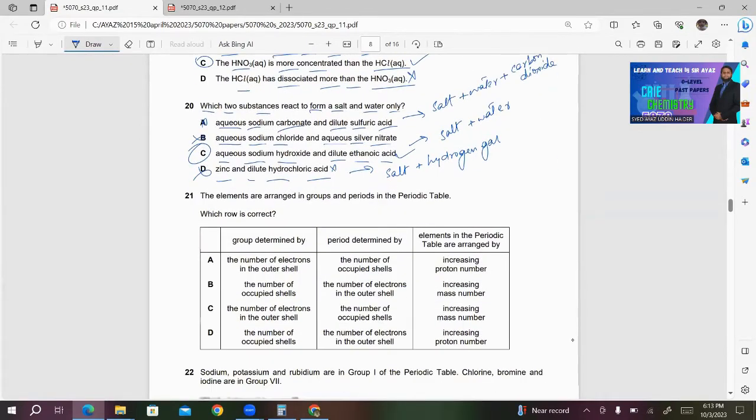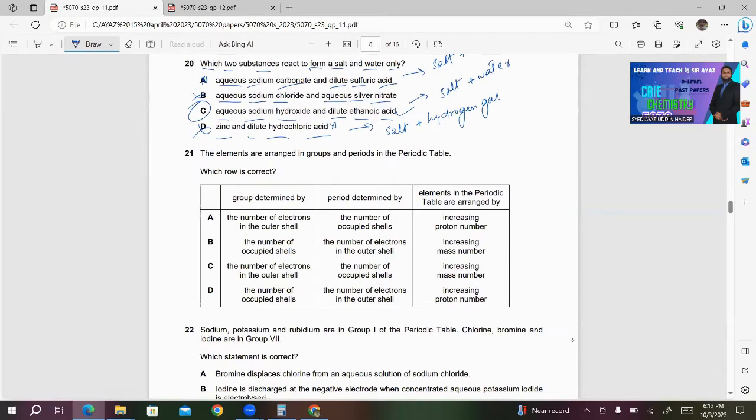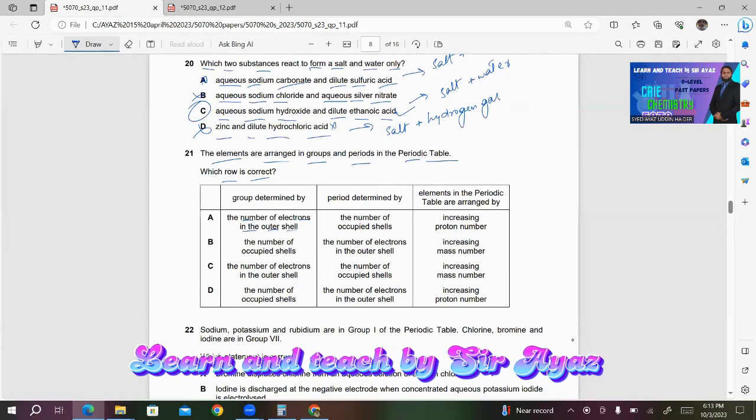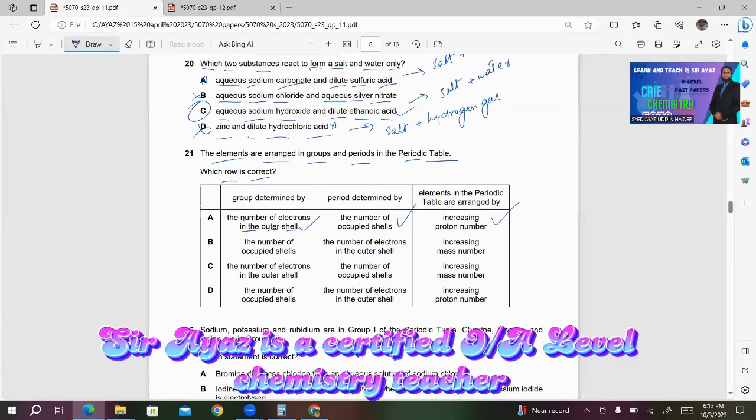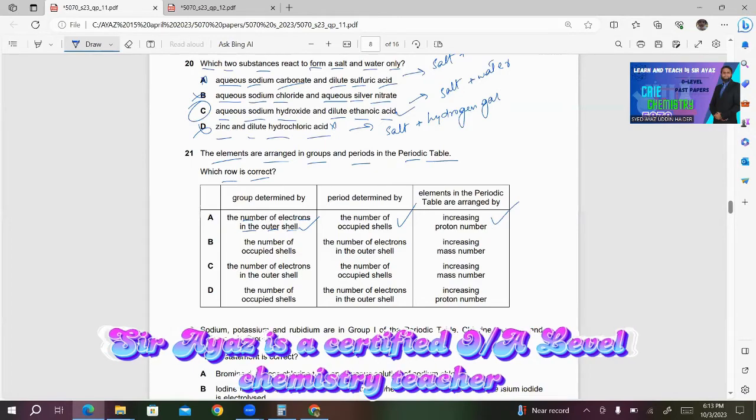21. The elements are arranged in groups and periods in the periodic table. Which row is correct? A, group determined by the number of electrons in the outer shell. This is correct. Period determined by the number of occupied shells. This is also correct. Elements in the periodic table are arranged by increasing proton number. This is also correct. So A seems correct to me.